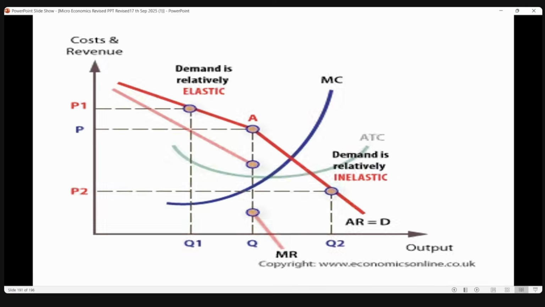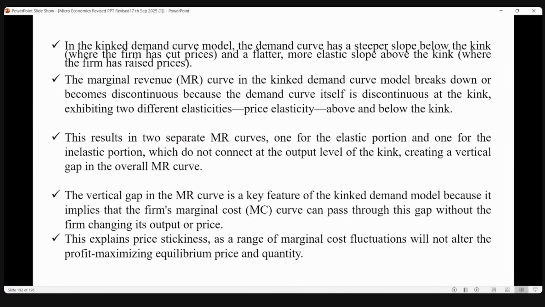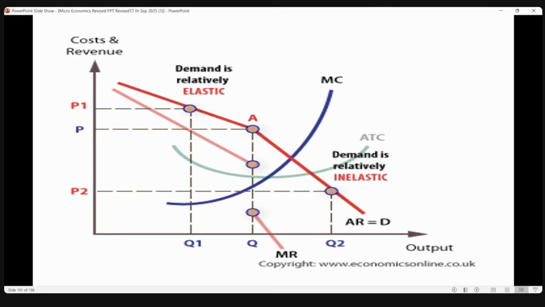Any other doubts? Ma'am, learning curve. A learning curve, you can see it once, or you can actually leave it also.